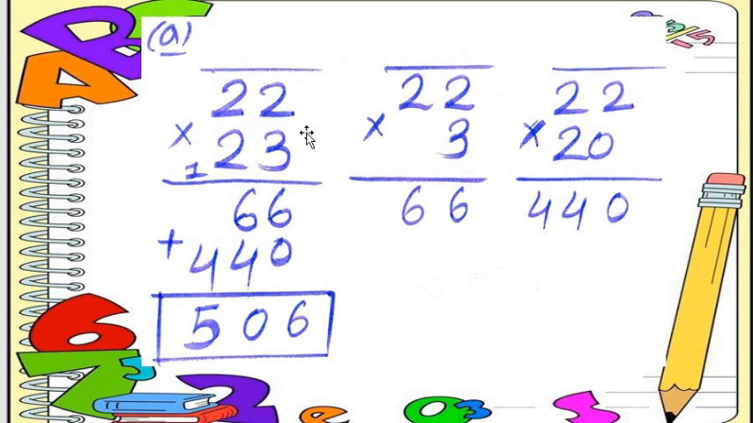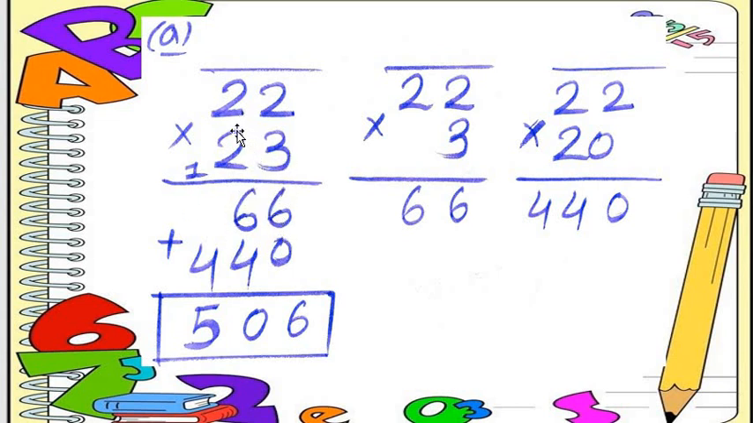Step number 1, what do we do, all students? Multiply by ones, and then we multiply by tens. So here we multiply by ones. 22 multiplied by 3. 2 3s are 6. So we write here the 6. Again, 2 3s are 6.